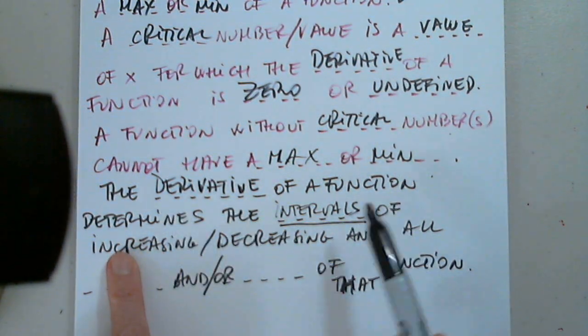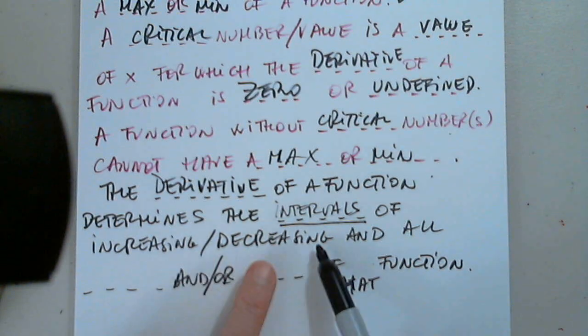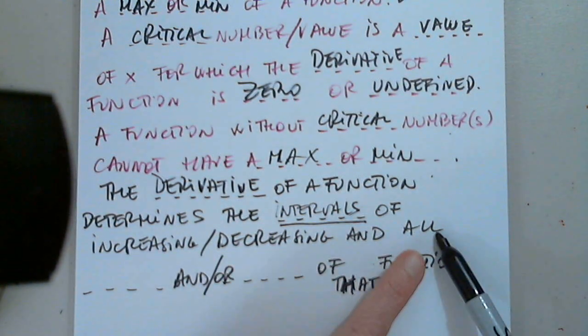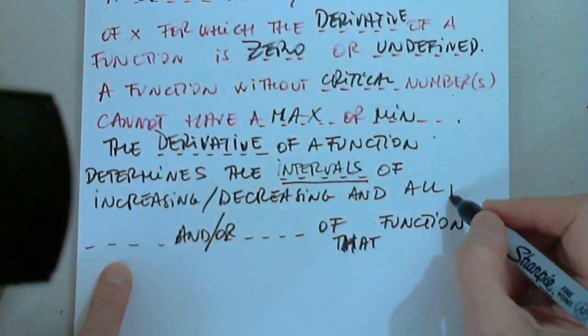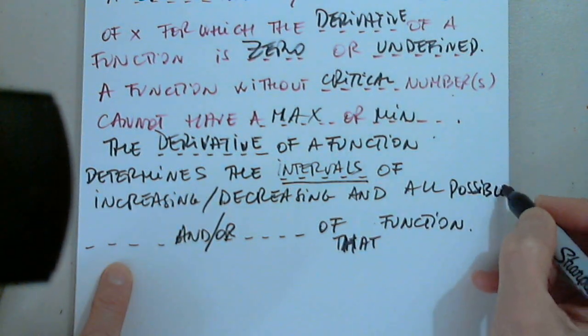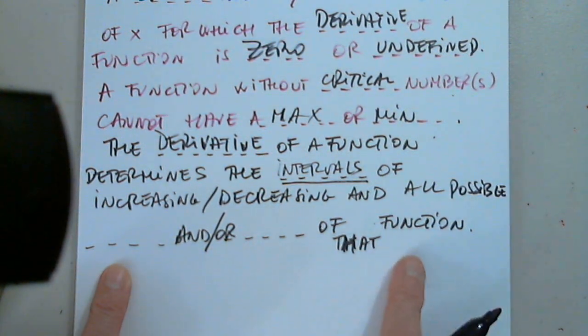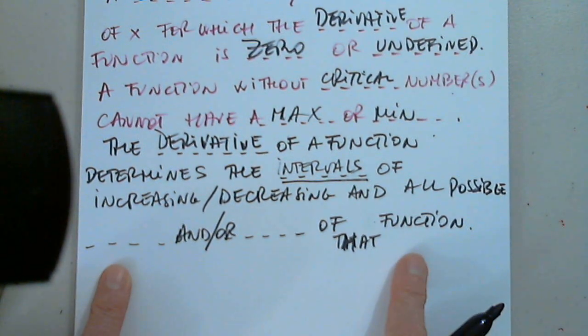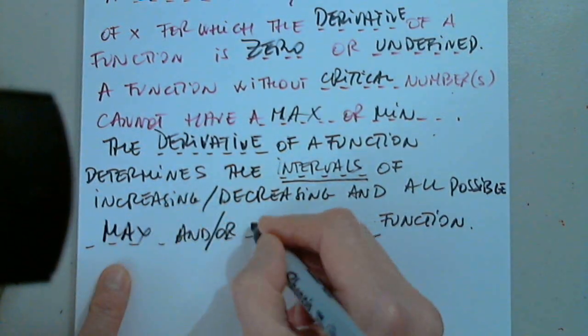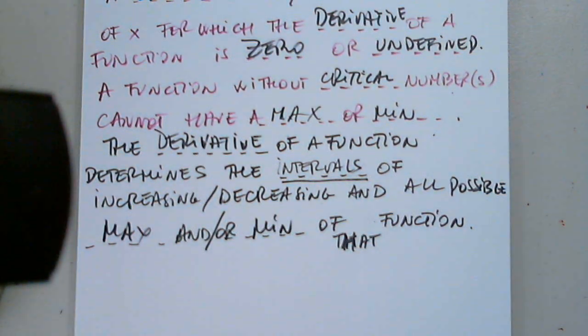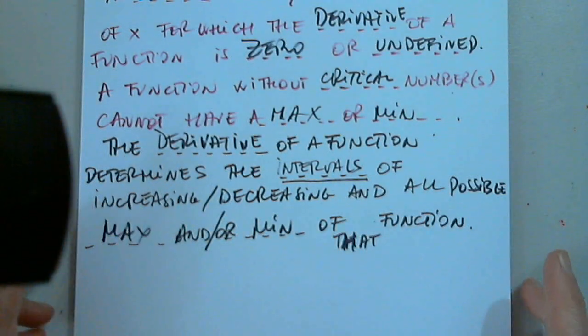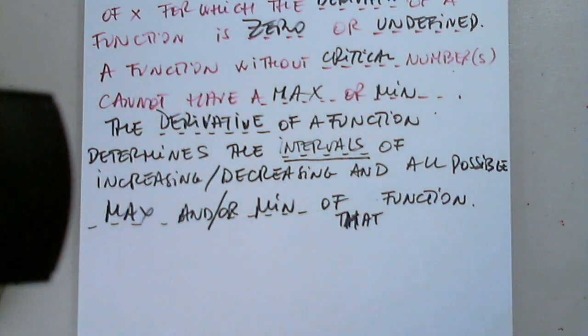So the derivative of a function determines the intervals of increasing, decreasing, and all possible, if you want, minimums and maximums, very good. Maxima, minima, plural, very good. Max, min of that function. Awesome. Great job. So that summarizes everything we discussed in chapter 3 so far.